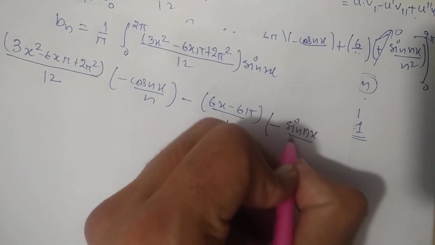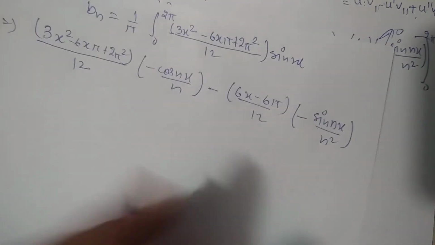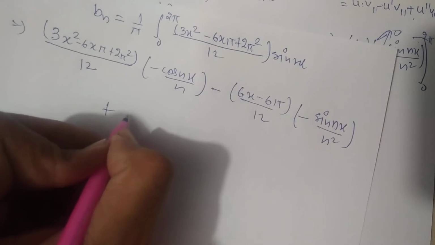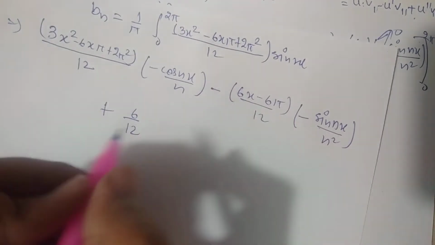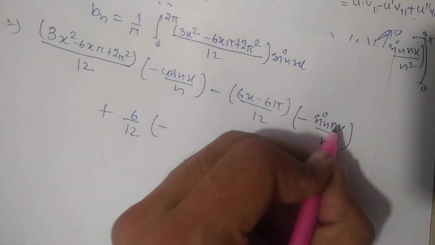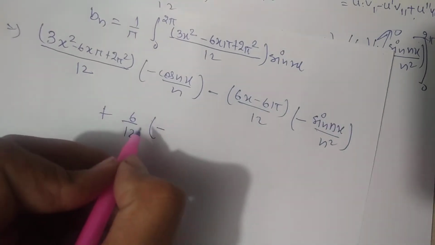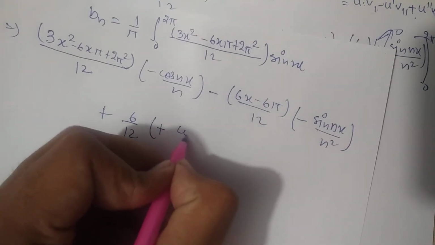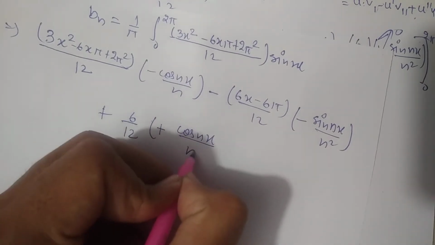So here sine nx by n square will be there, then putting plus over there, and we will get 6 by 12 by differentiating this term, and from here we will get minus, and integration of sine nx will be minus cos nx, so this value will turn into plus, so cos nx by n cube.